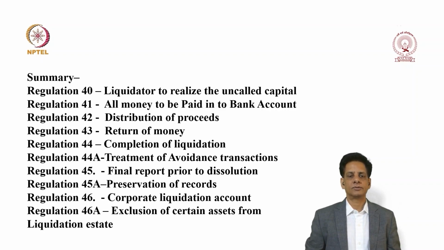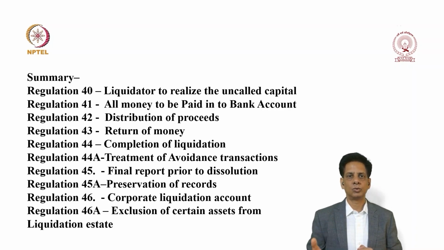Let's have a quick summary. So what is it that we have discussed till now? We spoke about the liquidator realizing the uncalled capital. That was Regulation 40. Regulation 41 says all monies are to be deposited into a bank account. Regulation 42 speaks about distribution of the proceeds. And any person who has unduly received the money shall return the money. That is Regulation 43. Then Regulation 44 says that the liquidation process should be completed within a period of 1 year. Otherwise, the liquidator shall apply for extension of time.